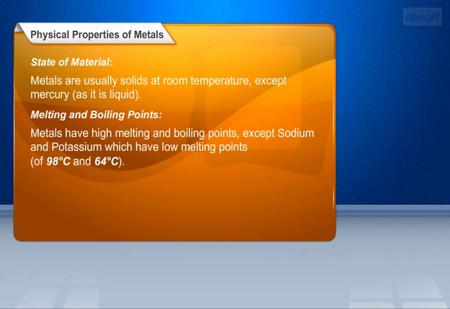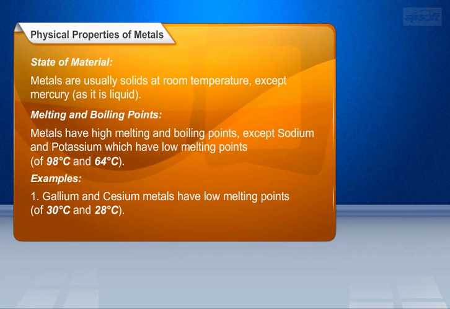Let us now look into melting and boiling points. Metals have high melting and boiling points, except sodium and potassium. They have low melting points, that is 98 degrees centigrade and 64 degrees centigrade. Melting and boiling points of few metals are: gallium and cesium metals have low melting points, of 30 degrees centigrade and 28 degrees centigrade respectively, as they start melting in our hand.